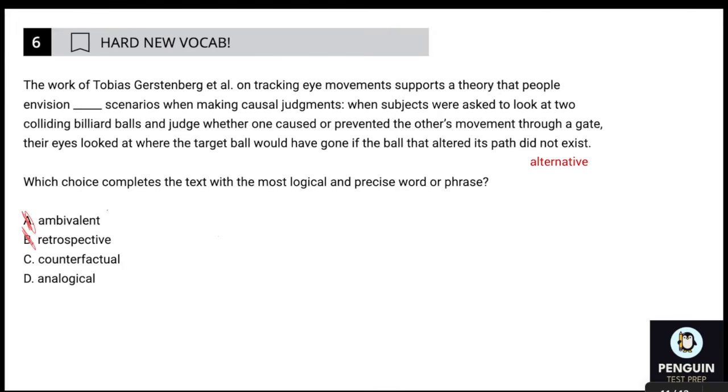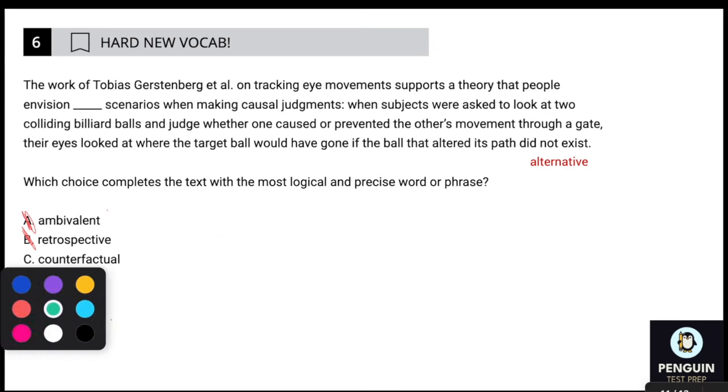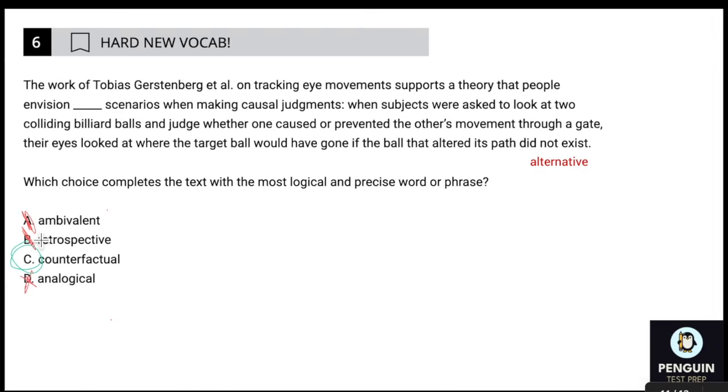But if I weren't sure, I could also try to do what I've done with some of these other ones, where I'm thinking about root words and prefixes and suffixes. So for this one, I know logical. Logic has to do with thinking. And then also analogy. So thinking in terms of analogies would be my interpretation of that. And based off of that, I would go ahead and get rid of choice D. And I did feel pretty confident about C anyway. So choice C for that one.